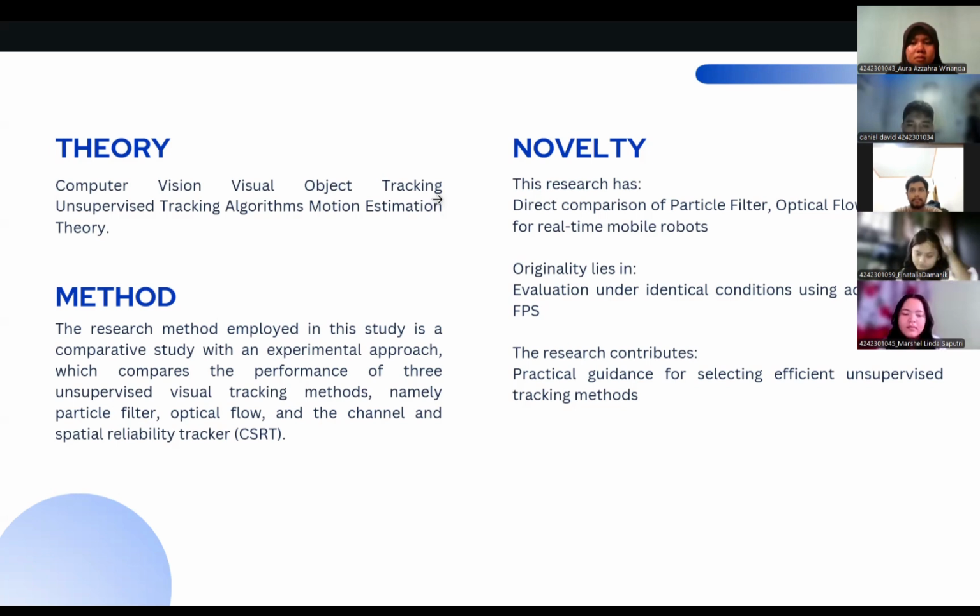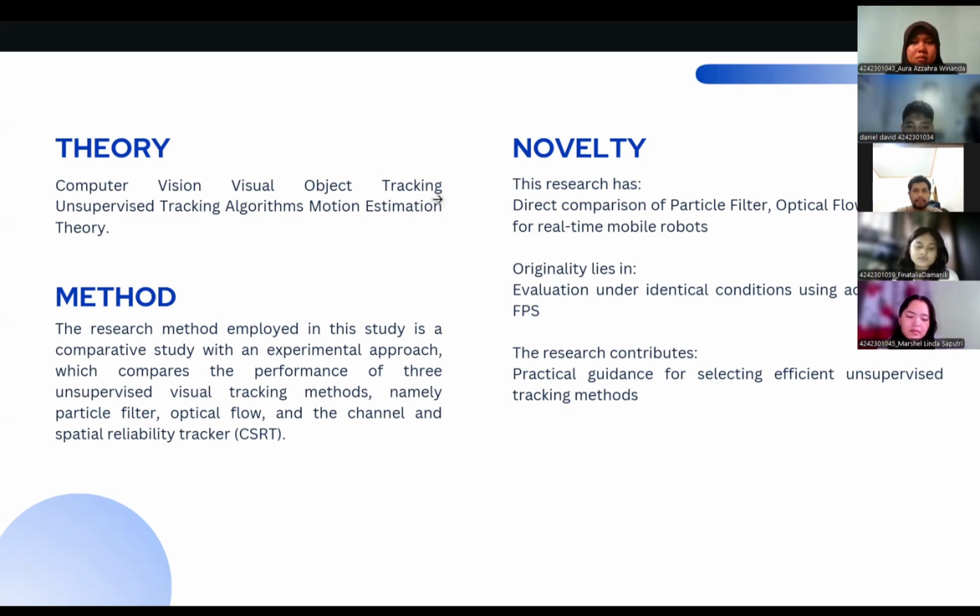Independence from labeled data: unlike deep learning-based trackers that require extensive pre-training and large labeled datasets, these unsupervised methods utilize motion information in real time, making them suitable for tracking unknown objects in dynamic environments.